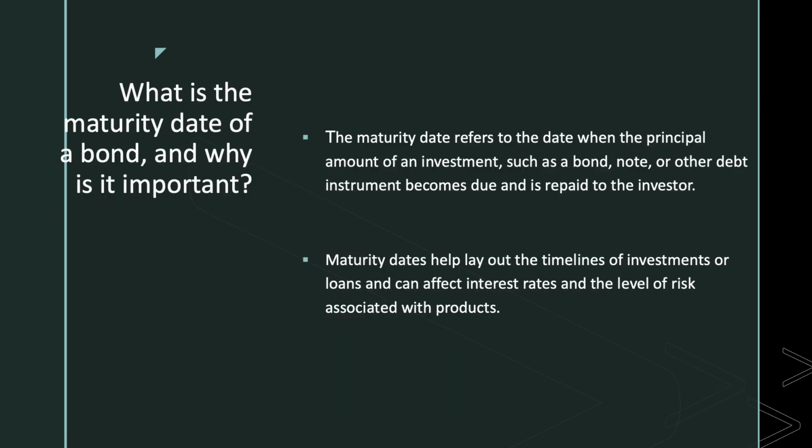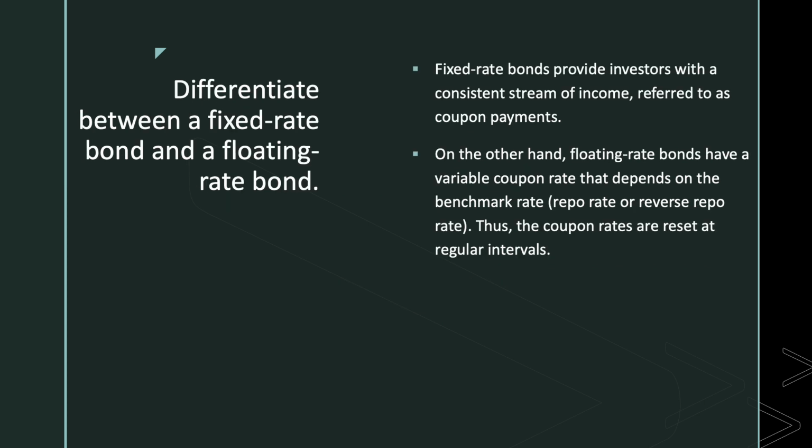Next is what is the maturity date of a bond and why is it important? The maturity date refers to the date when the principal amount of an investment such as a bond, note or other debt instrument becomes due and is repaid to the investor. Maturity dates help lay out the timelines of investments or loans and can affect interest rates and the level of risk associated with products.